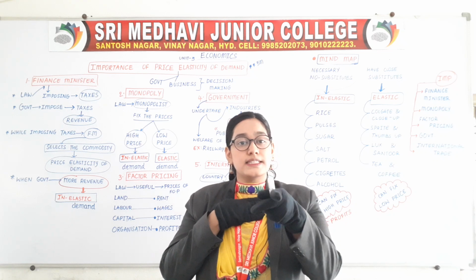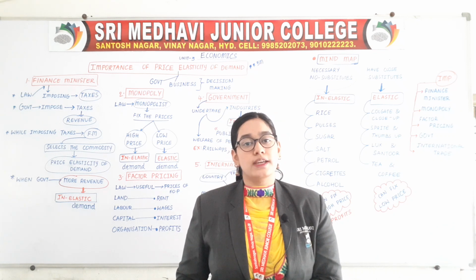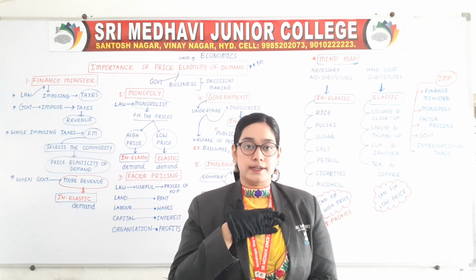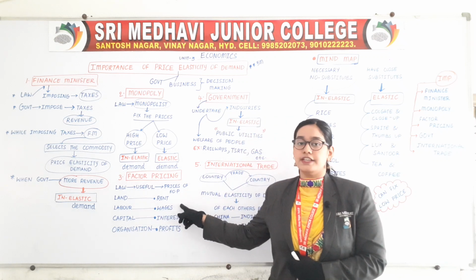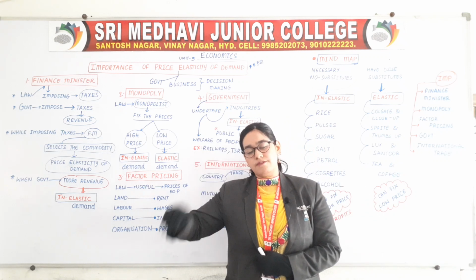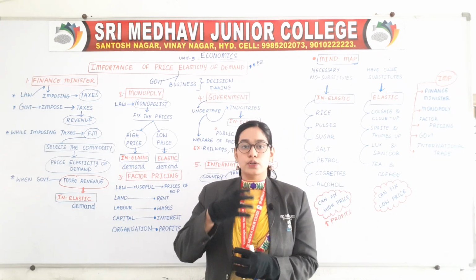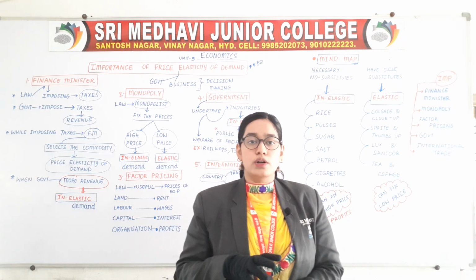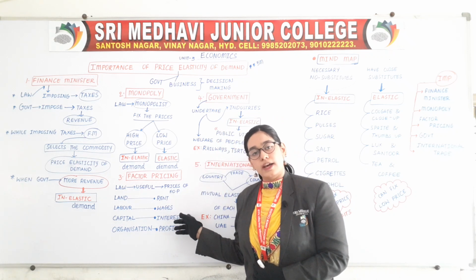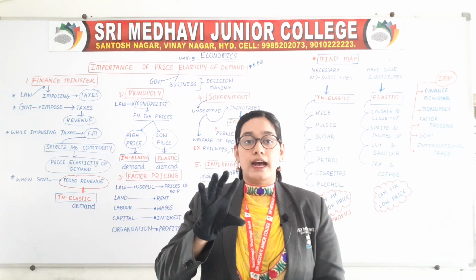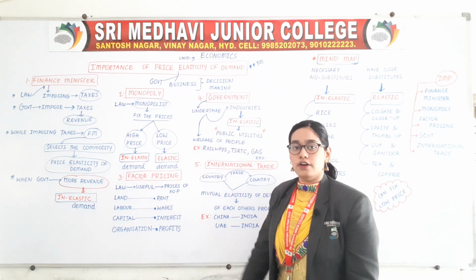So, even if the labor is asking me a higher price, I need to pay that much wages to him in order to satisfy my demand. So, when there is more demand for laborers, we can fix higher wages. When the demand is low, at that time we can fix lower wages. Coming to capital, for example, if you are in need of a gold loan and it is very urgent for you, even if they are charging a high rate of interest, you are ready to take the loan. So, how are we deciding how much interest we are going to pay? Based on the price elasticity of demand.